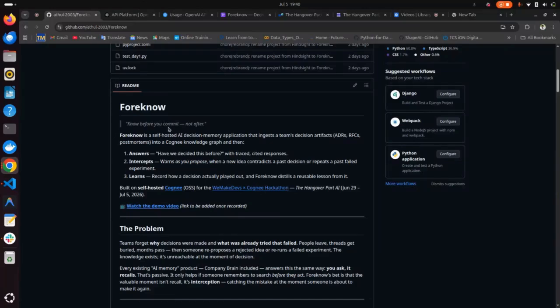Engineering teams make a lot of decisions, but after a few months, nobody remembers why they made them. Or if a person who was in the decision-making team left the company or team, then when a new person is onboarded into that project, they won't know why a particular decision was made. So there can be a chance that someone proposes the same idea again, even though it was already rejected, or maybe it was already tried and failed.